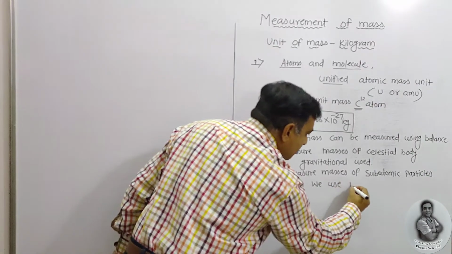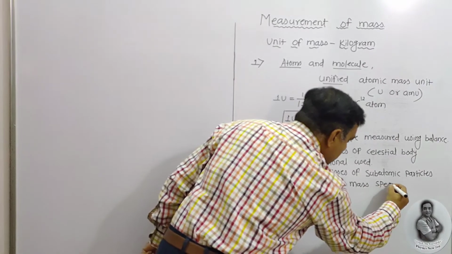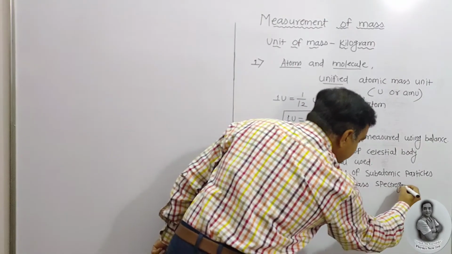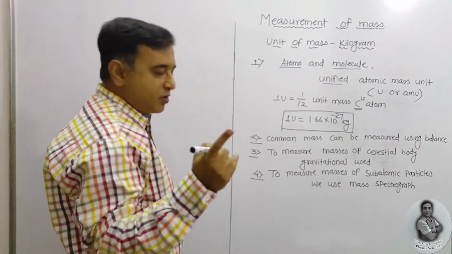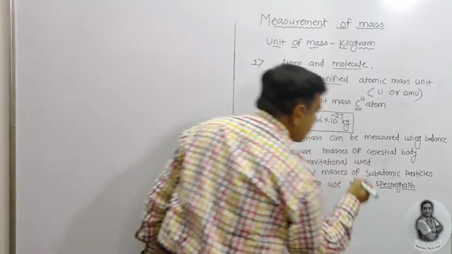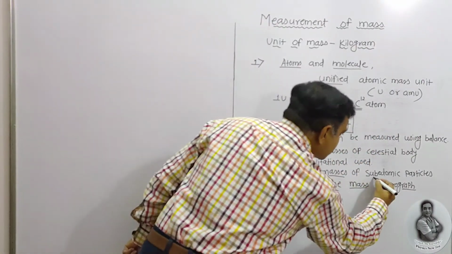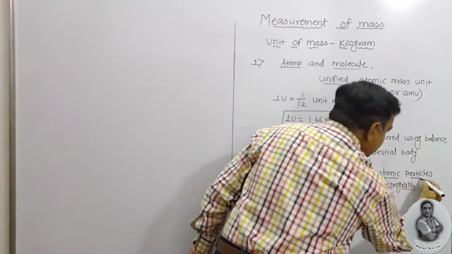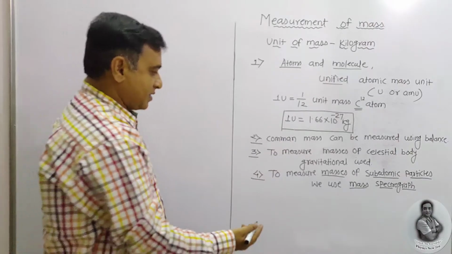We use the mass spectrograph. This is the mass spectrograph we are going to use to measure the masses of subatomic particles, just like electrons, protons, just like that.